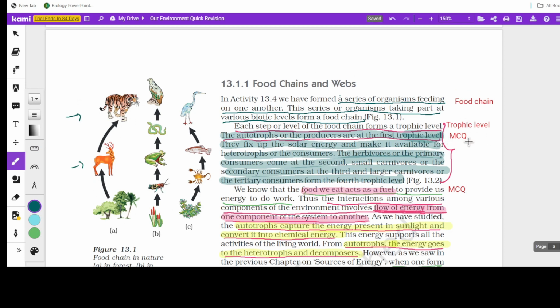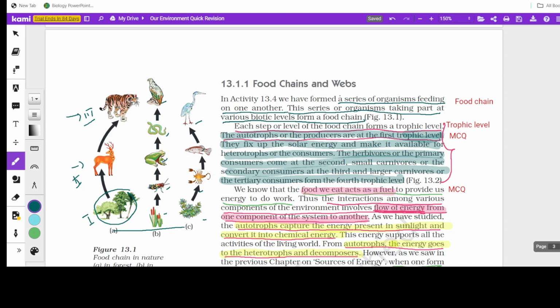Now, next one is about trophic levels. You can get MCQs from this part. Trophic level means each biotic level is called a trophic level. So this is the first trophic level, this is the second trophic level, this is the third trophic level, and so it goes on like that. In this food chain, you see the first, second, third, fourth, and fifth trophic level. Here there are 1, 2, 3, and 4 trophic levels. So each step or level of the food chain forms a trophic level.